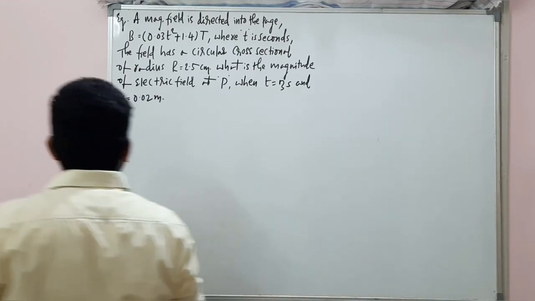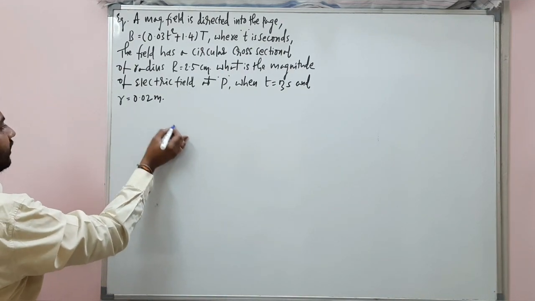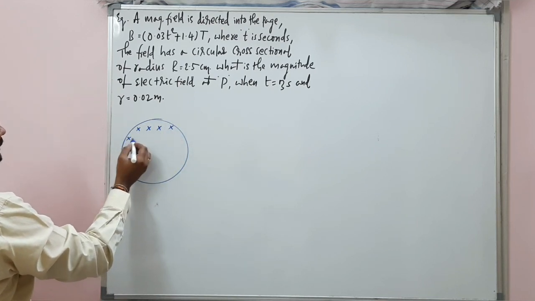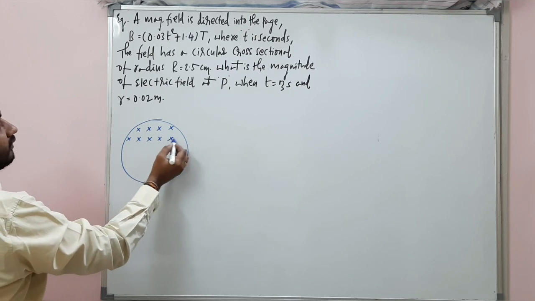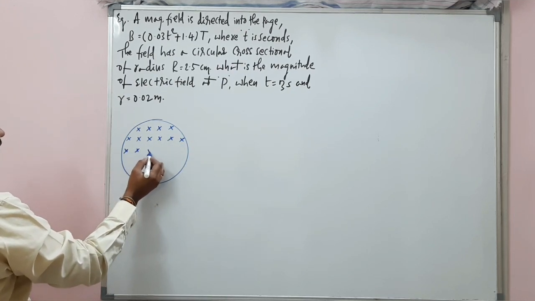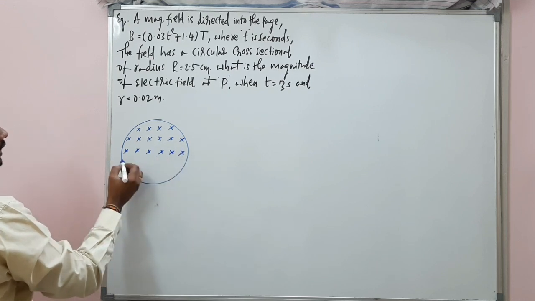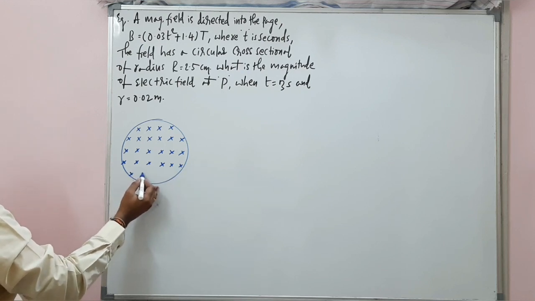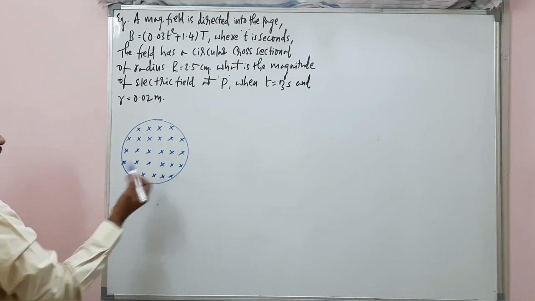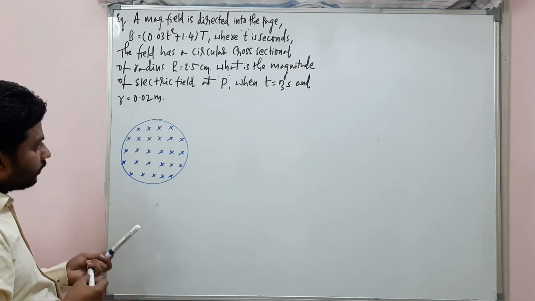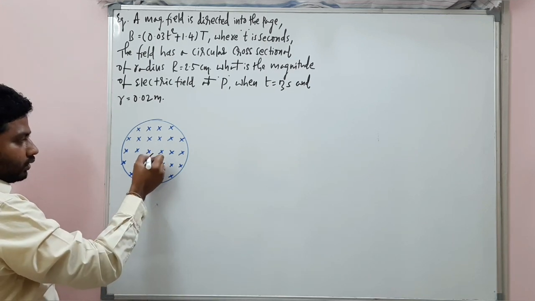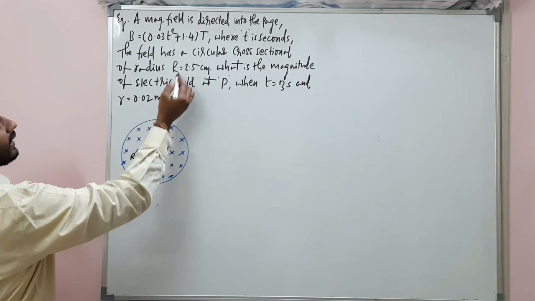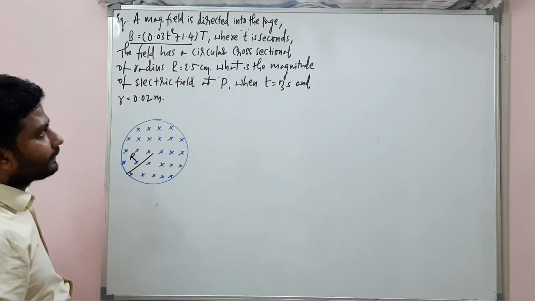So let me draw the basic diagram for this question. So this is the circular magnetic field, which is not a uniform magnetic field. So here this is a time varying magnetic field, and the field lines are into the plane, and the plane of the coil is kept perpendicular to the magnetic field lines. And they have clearly mentioned the radius is capital R. Time varying magnetic field, so this is the magnetic field.